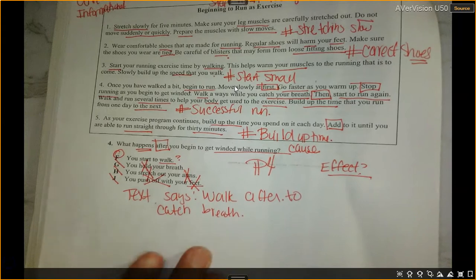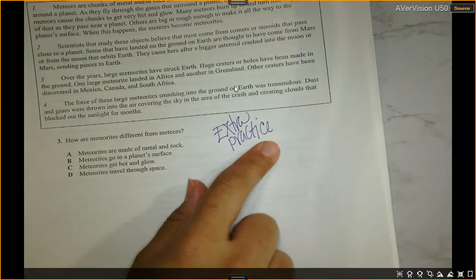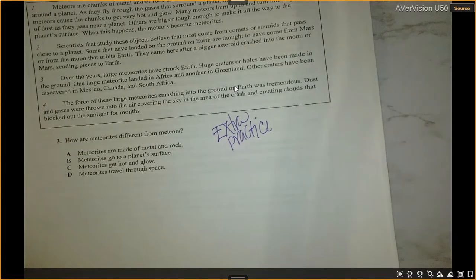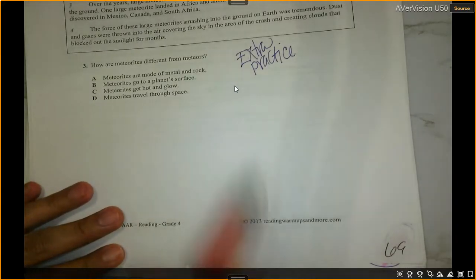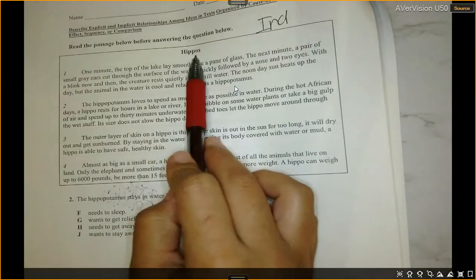Okay, so let's go ahead and flip the page over. So you should be on page 69. I want you to label this extra practice. So page 69, extra practice, and then flip it over. You should be on page 70. So today for Independent and Exit Ticket, it's on page 70 for hippos. I love this story. So 70, number 2. So you're completing that. You can circle or highlight it. And then flip it over.